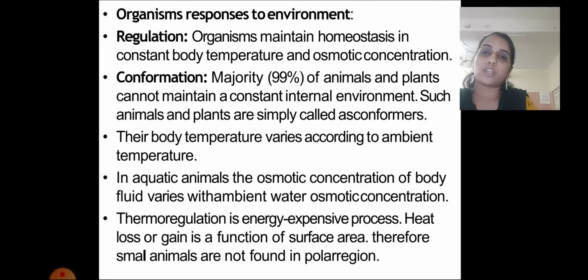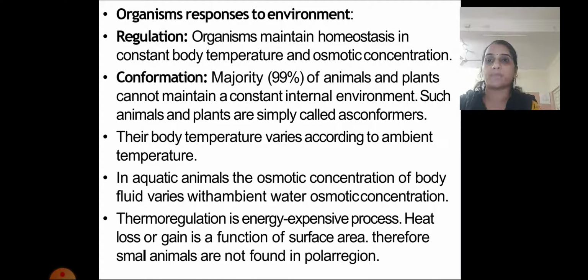Next is organism responses to the environment. Different kinds of organisms show different responses to changes in climatic conditions. First is regulation. Organisms maintain homeostasis, with constant body temperature and osmotic concentration, so that a constant internal environment is maintained. This quality of the organism is called homeostasis.